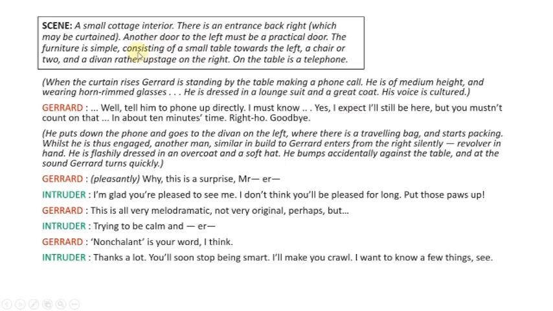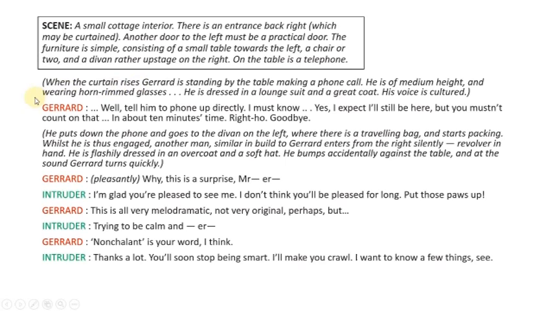The furniture is simple, consisting of a small table towards the left, a chair or two, and a divan. Divan means a single bed. Rather upstage on the right, on the table is a telephone. So the room has simple furniture, a small table to the left, a chair or two, and a small bed on the right side of the room. On the table, a telephone is kept.